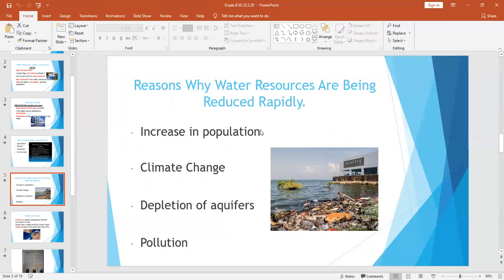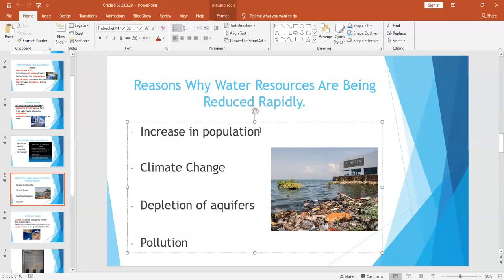And if we look at the increase in population, that's due to human nature's fault. Climate change, we contribute to climate change because of pollution. Depletion of aquifers, that's the humans doing that, and the pollution. We are the only ones who are responsible for our reduced water resources.